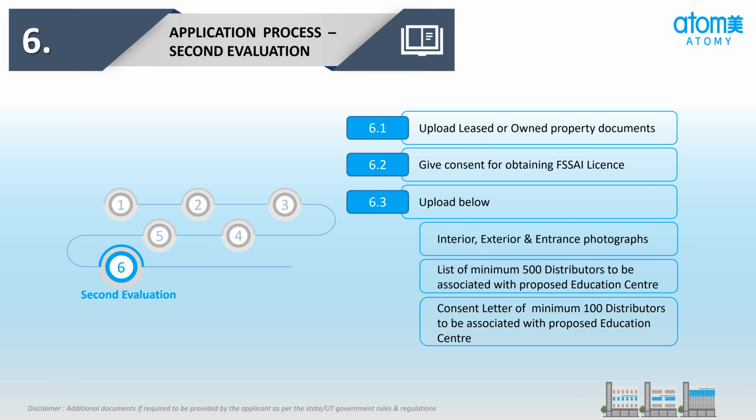A list of a minimum of 500 distributors to be associated with the proposed education center is required. A consent letter for a minimum of 100 distributors to be associated with the proposed education center is to be uploaded in the application.